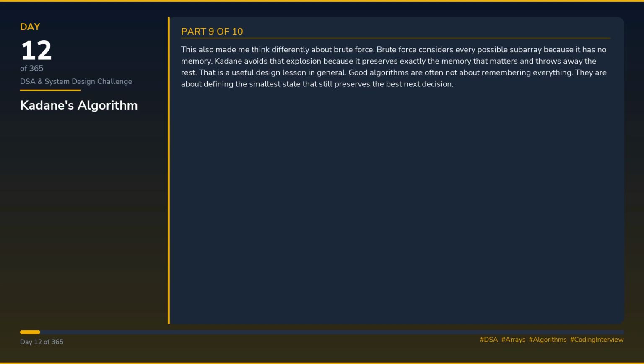This also made me think differently about brute force. Brute force considers every possible subarray because it has no memory. Kadane avoids that explosion because it preserves exactly the memory that matters and throws away the rest. That is a useful design lesson in general. Good algorithms are often not about remembering everything. They are about defining the smallest state that still preserves the best next decision.